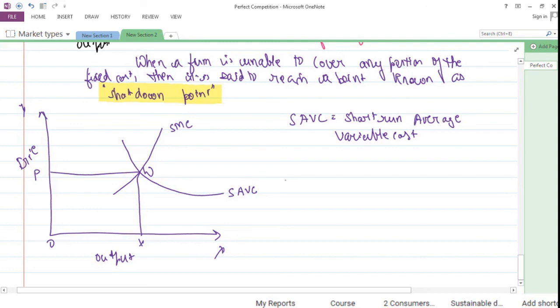But what is the scenario in this case is, if I keep on continuing my production, here only I am able to cover my short run average variable cost.